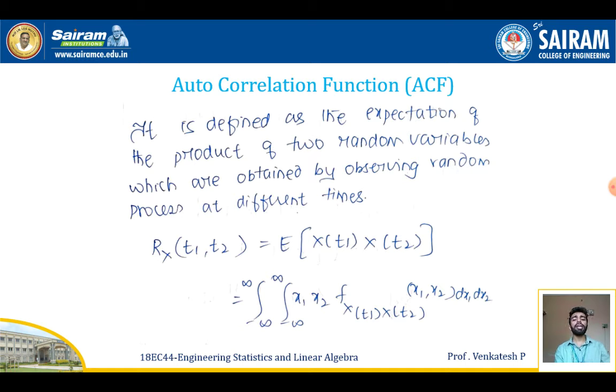It is denoted by Rx(t1, t2) and is defined by Rx(t1, t2) = E[X(t1) X(t2)], and it is further defined by the integral from minus infinity to plus infinity, integral from minus infinity to plus infinity, of x1 x2 f_{X(t1)X(t2)}(x1, x2) dx1 dx2.